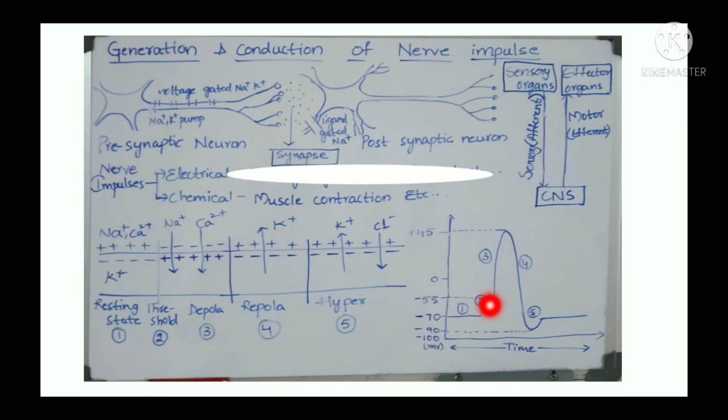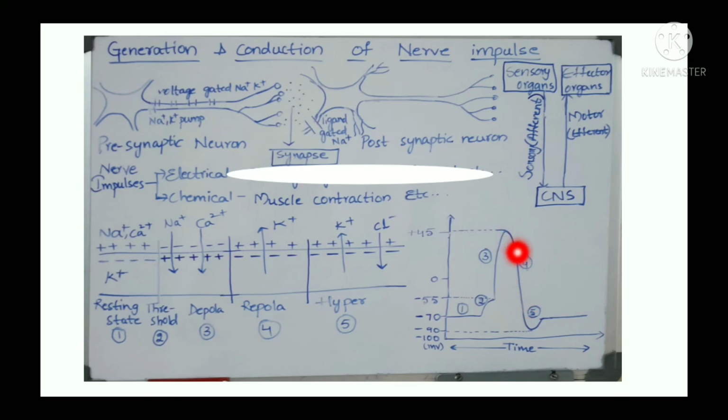Then as there is an influx of sodium ions, positive ions, the potential rises immediately. Depolarization is also called the rising phase, because there is an increase in the potential where it reaches plus 45 millivolts. And again, to balance this, there is a flux of positive ions and there is negative inside the membrane, so the potential decreases.